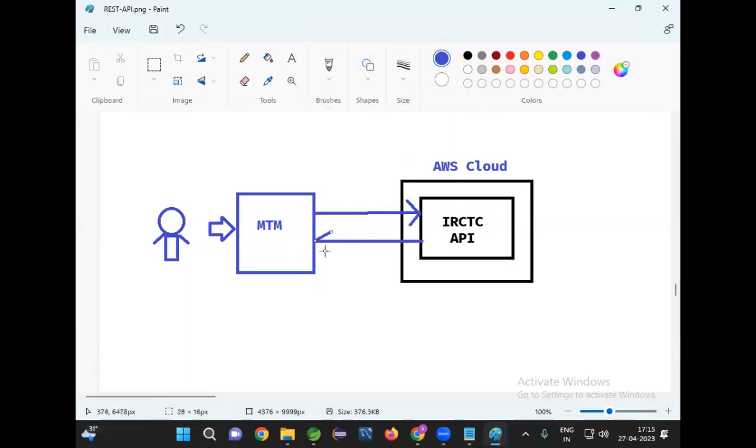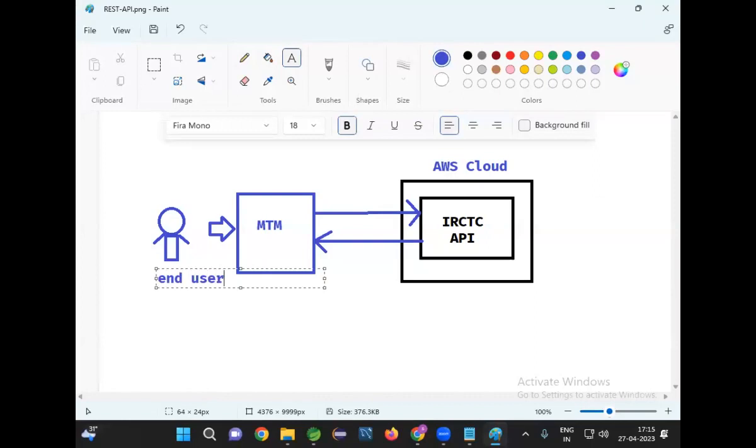Then Make My Trip will give the ticket to the client, that is the end user. The end user will access the Make My Trip application to book the ticket. Make My Trip will take the data from the user and give it to the provider. The provider will book the ticket and give the ticket to Make My Trip.